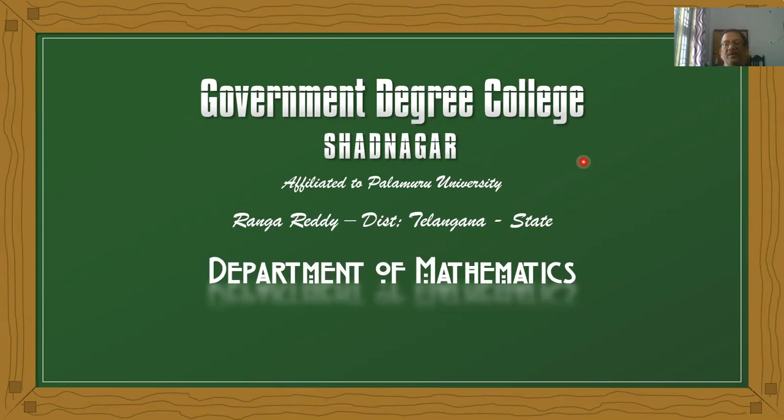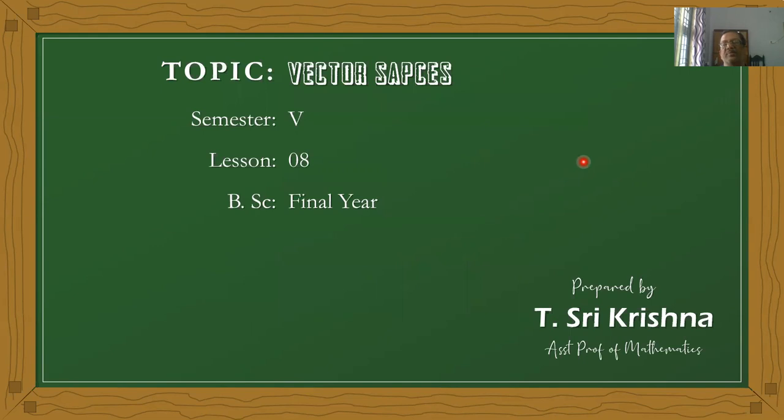The topic name is vector space, which is in the 5th semester, and it is the 8th lesson. These video classes are prepared by myself. My name is T. Sri Krishna. I am assistant professor of mathematics of this college. We'll start the class now.